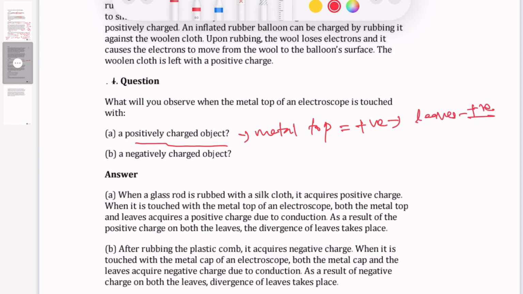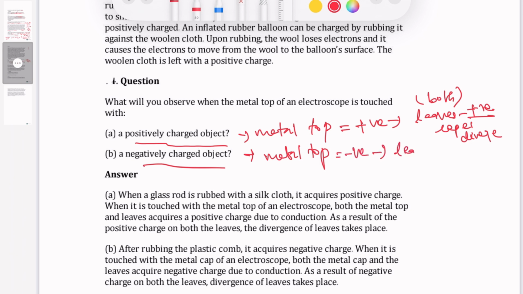Like charges, so both the leaves become positive, and they repel each other. They will diverge. Same way, if you touch it with a negative body, the metal top becomes negative, and the two leaves will become negatively charged. Like charges repel each other, so they diverge in both cases.